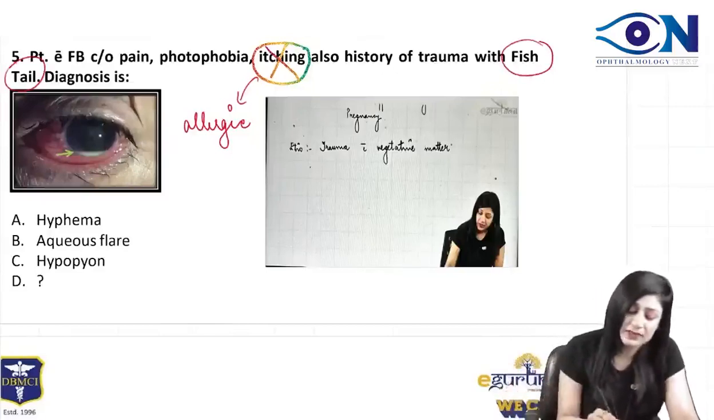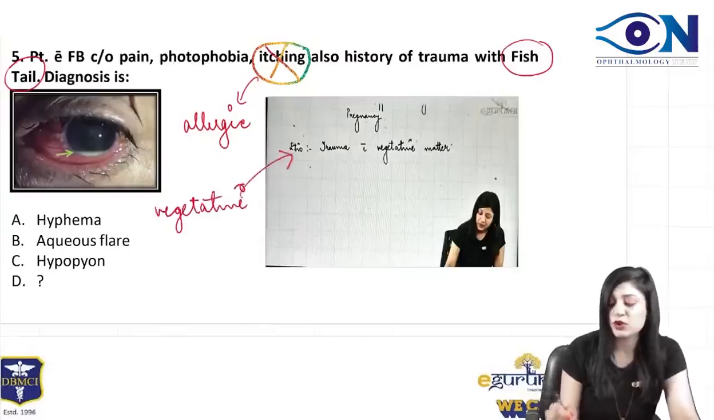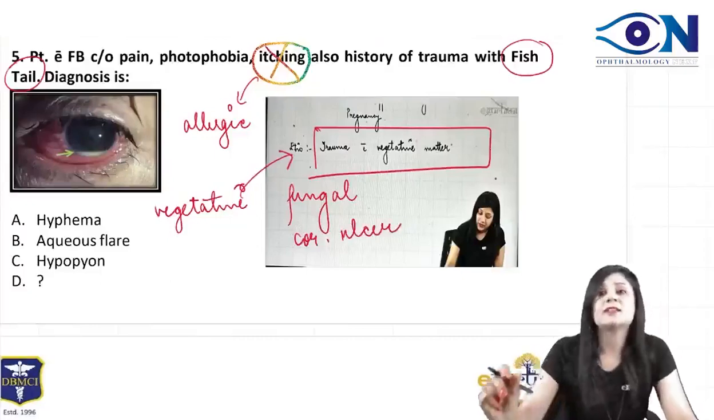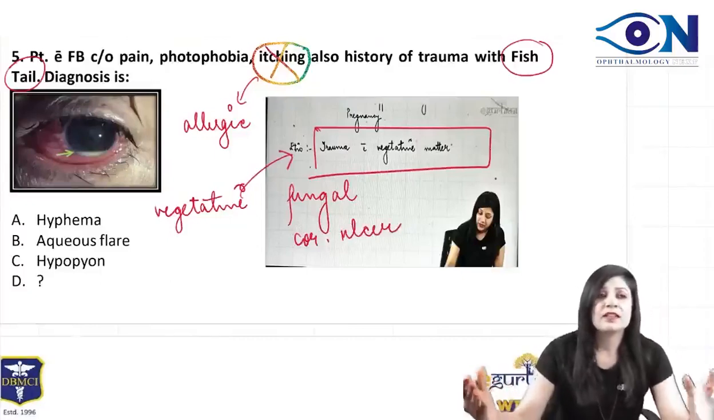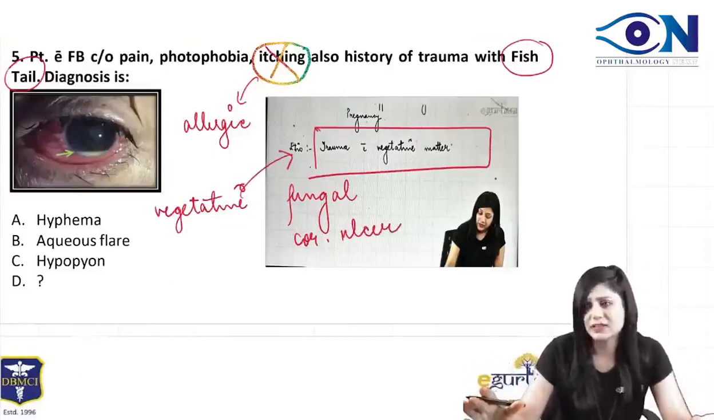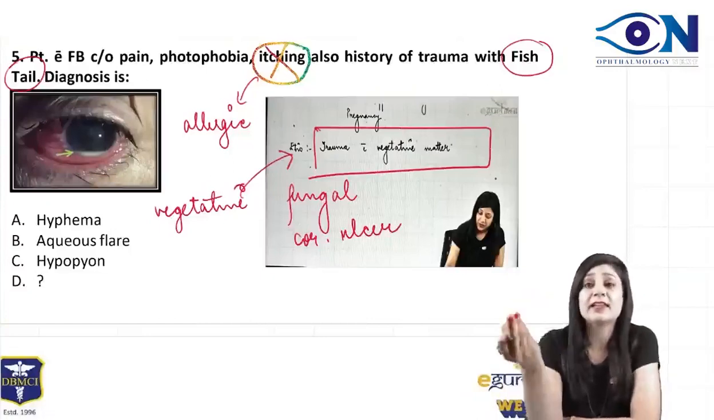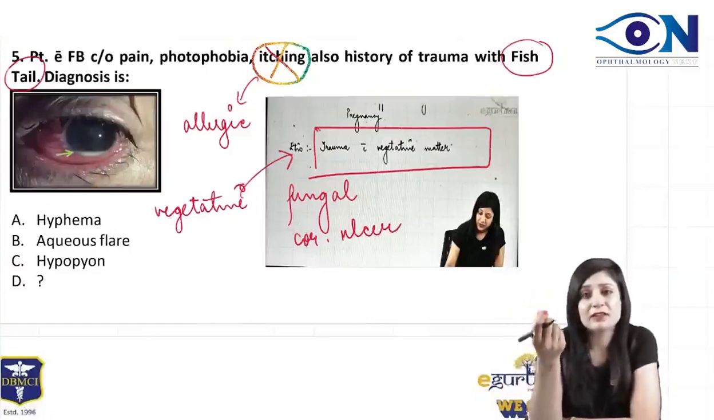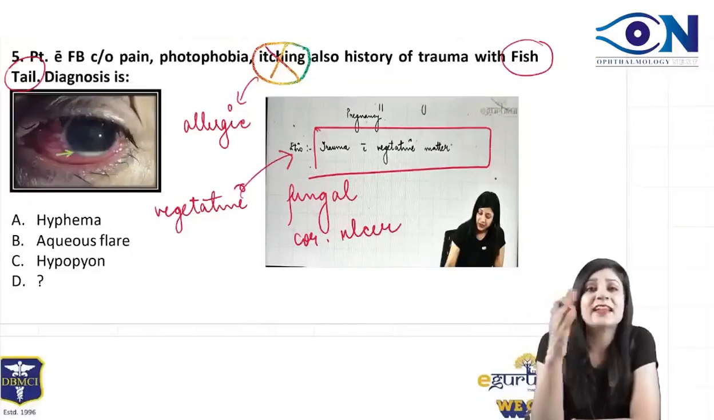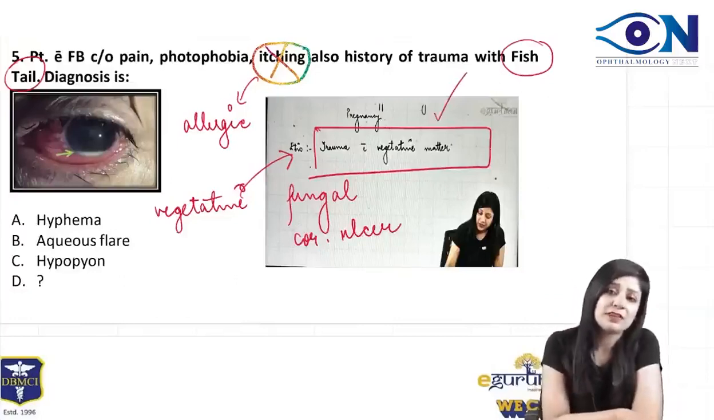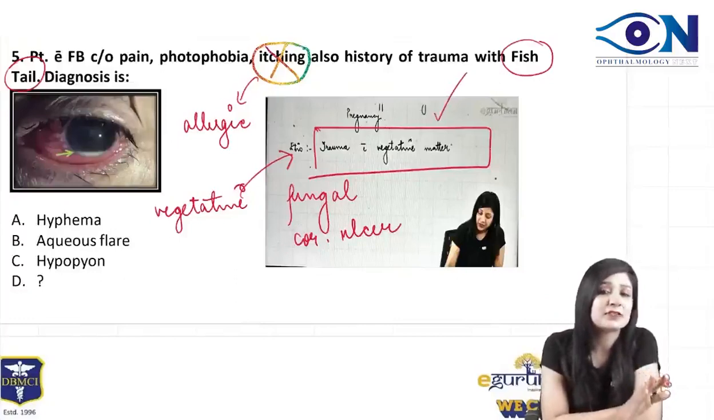So fish-tail trauma means they have given you the vegetative trauma. Whenever they give you the history of vegetative trauma, it's very clear that it's a fungal corneal ulcer. So basically, it is more important to identify whether it's a bacterial ulcer or a fungal ulcer. Once you know it's a bacterial ulcer, you can easily tell the characteristics and the treatment. Once you know it's a fungal ulcer, again you can easily tell the characteristics, but the thing is identification. So one very important thing is whenever they give you history of trauma with vegetative matter, it becomes very simple that it's a case of fungal corneal ulcer.